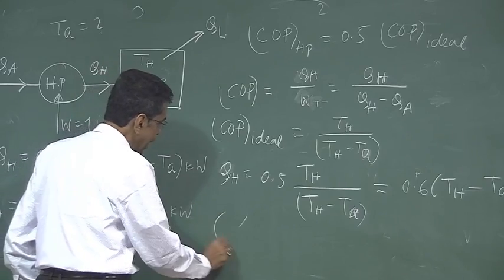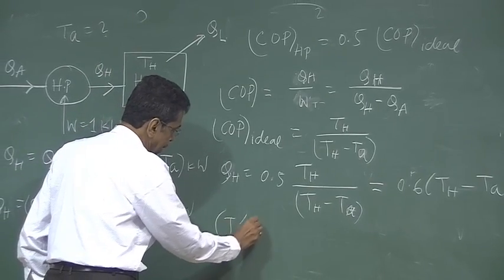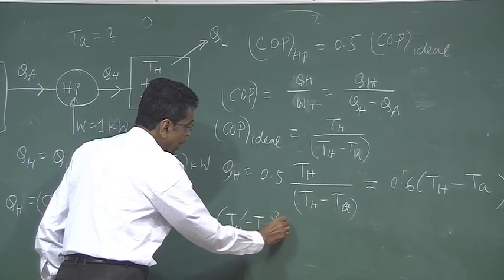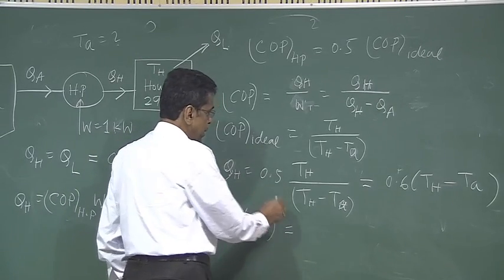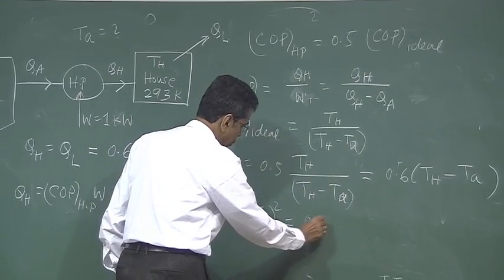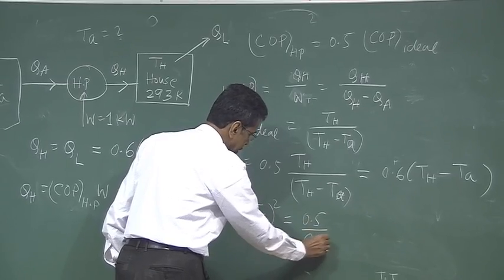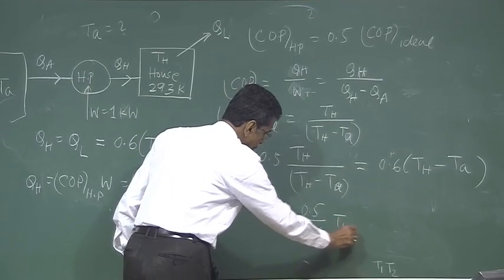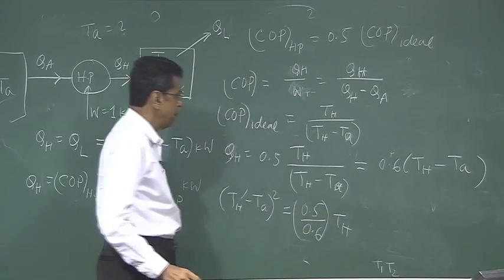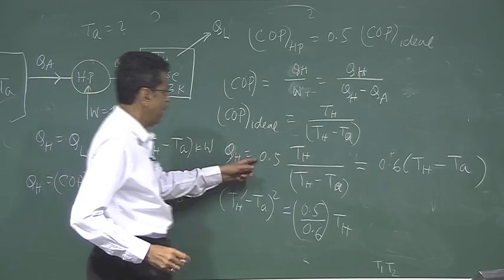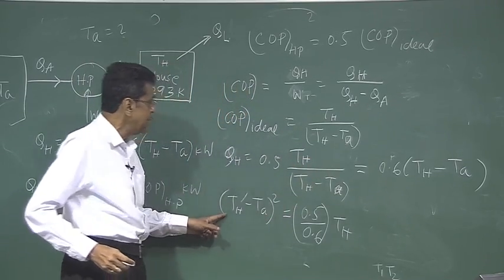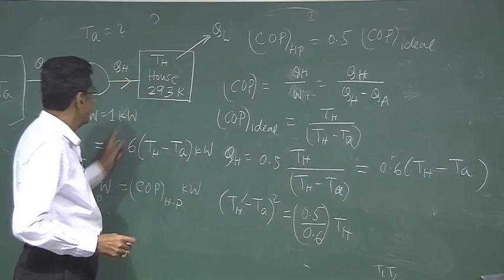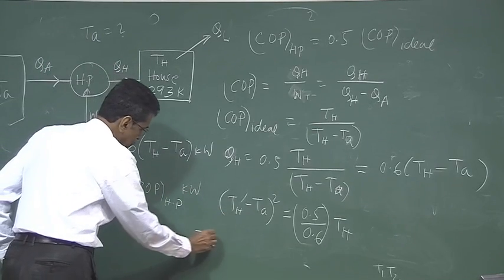So therefore we get (TH minus TA) whole squared is equal to 0.5 by 0.6 into TH. This is very simple. If you solve it, with TH as 293 K, you get the value of TA.